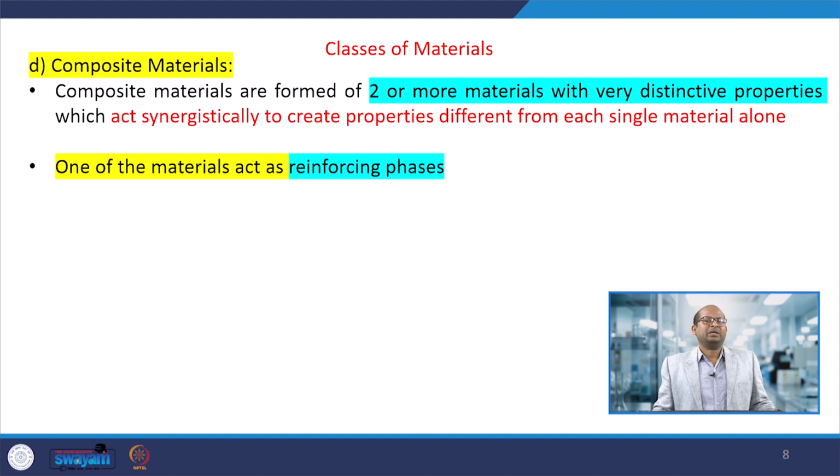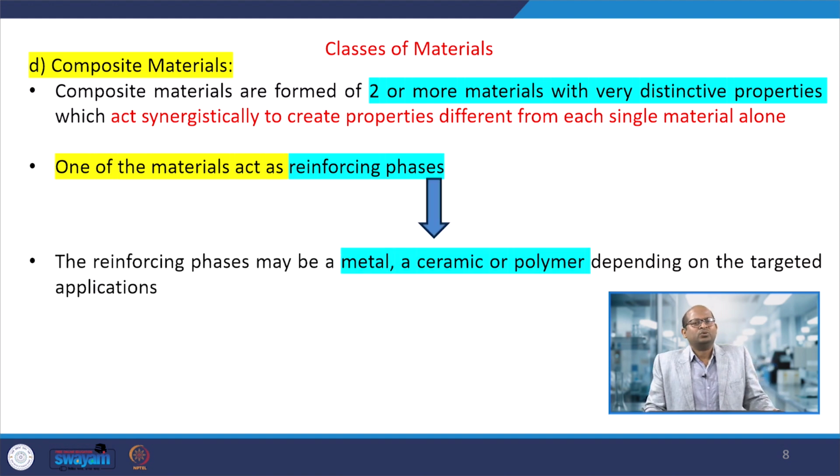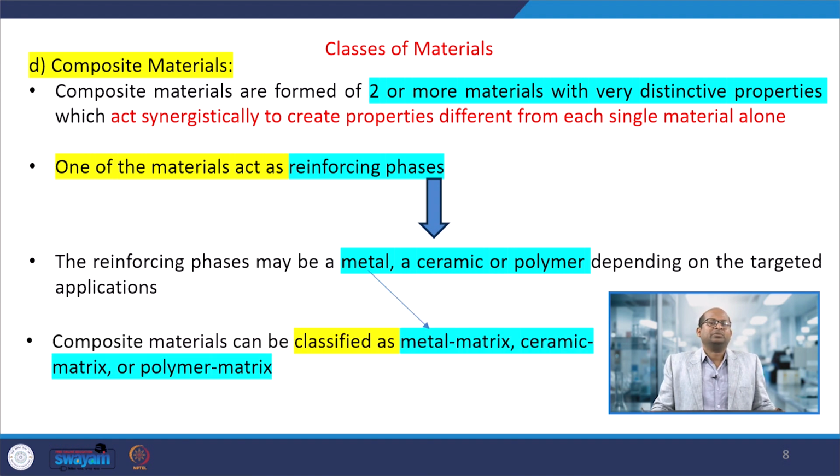So when we use two different materials, one of the materials must be the reinforcing phase. The reinforcing phase may be metal, ceramic or polymer, depending upon the target material we are going to prepare or the application we have. So with composite materials, we have two different materials that we use to prepare a new material, that is, the composite material.